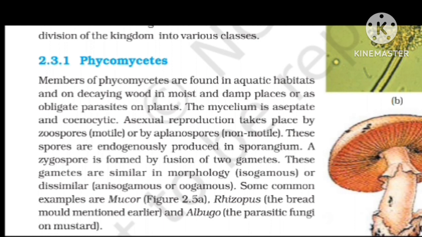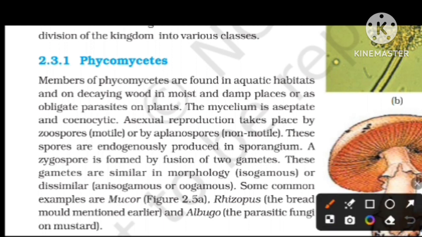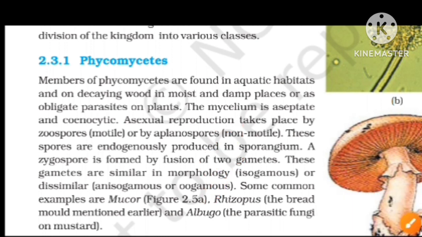Asexual reproduction consists of two types of spores: zoospores, which are motile and can move, and aplanospores, which do not move. These spores are endogenously produced, meaning they are produced on the inner surface, in the sporangium.